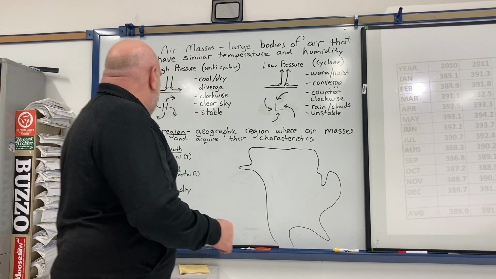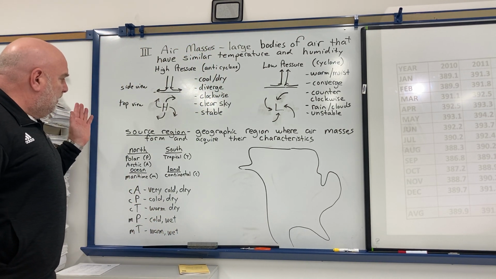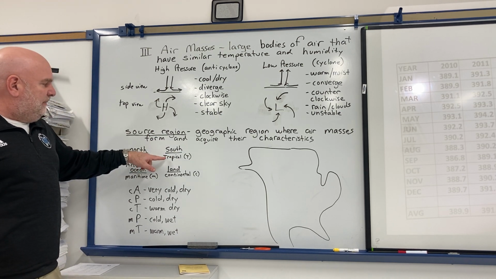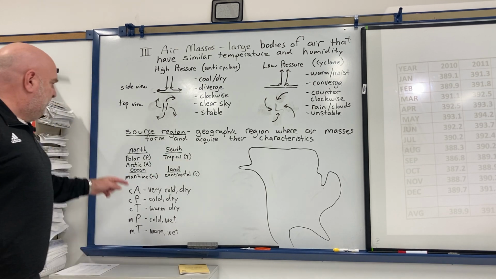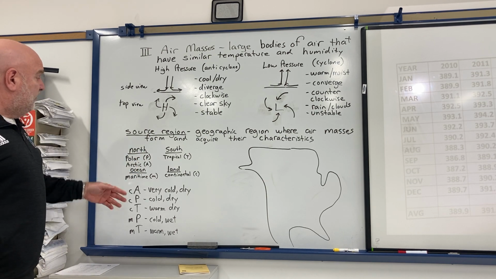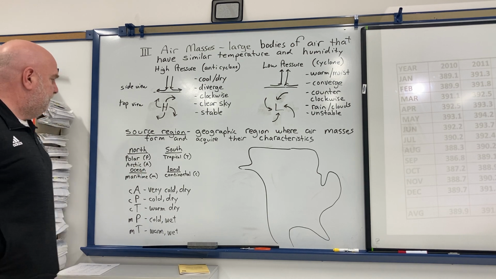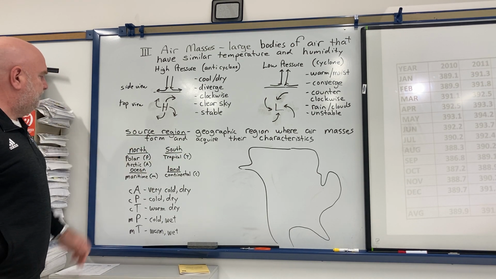So the thing that determines whether it's going to be warm or cold is whether it comes from the north or the south. If the air mass comes from the south, it's said to be a tropical air mass, represented by the letter T. If it's coming from the north, it's called a polar air mass, represented by the letter P. Or if it's coming from the far north, we can call it an Arctic air mass, letter A. So warm, cold, very cold.